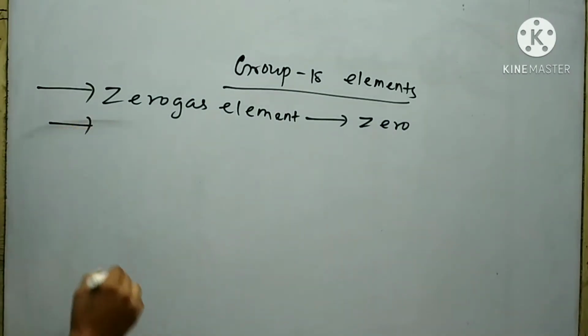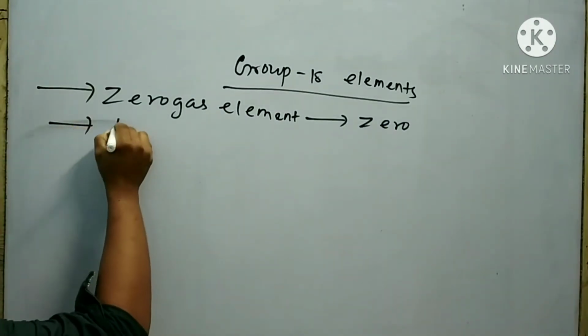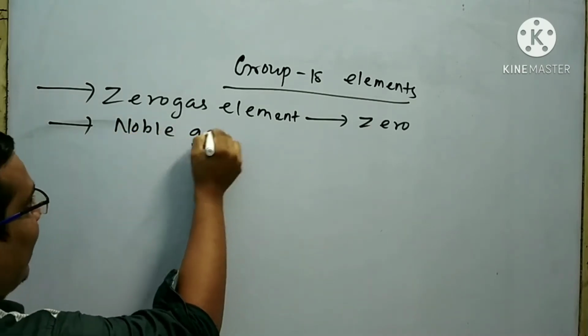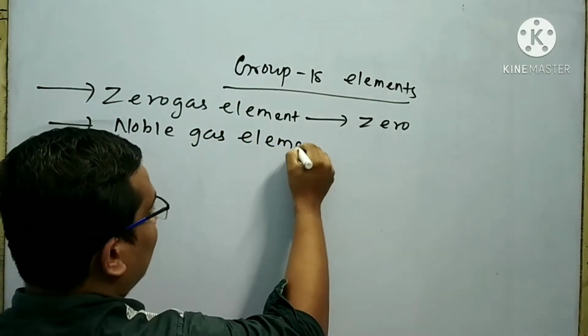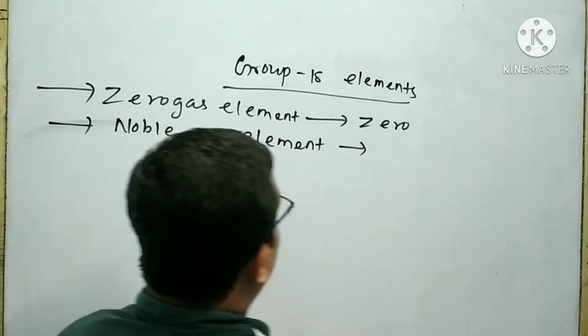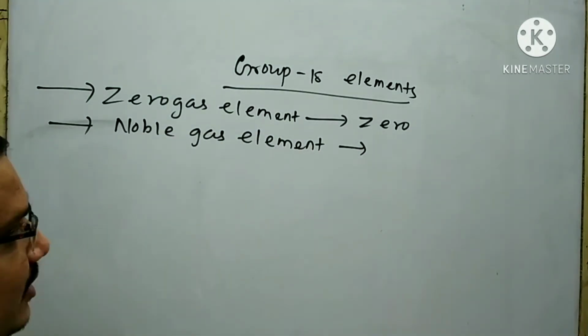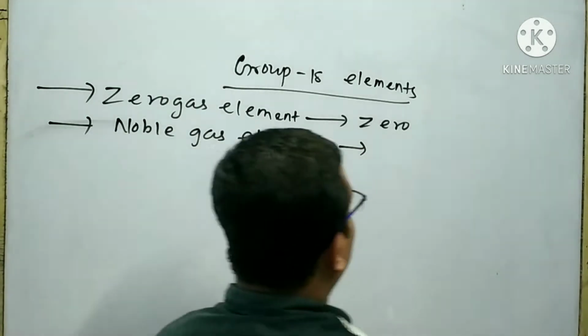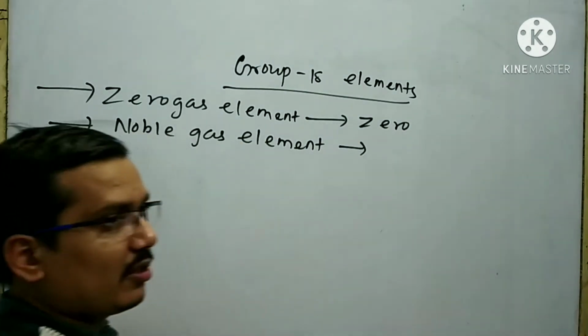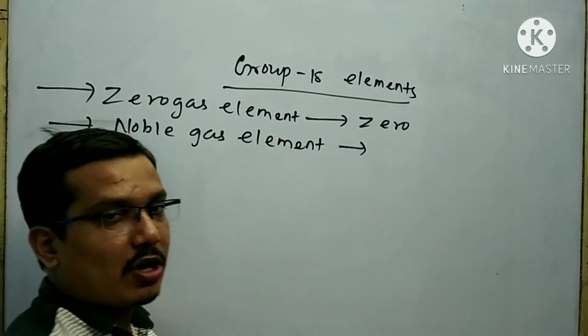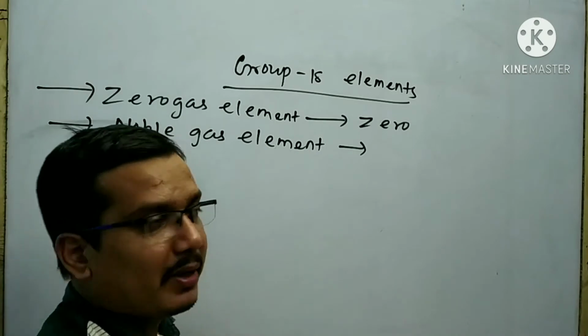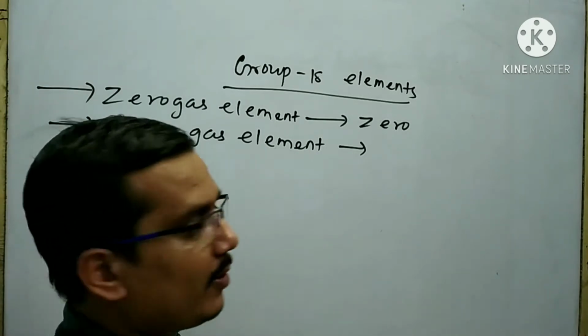Group 18 elements are also called noble gas elements because group 18 elements have stable electronic configuration. They are more stable as compared to the other elements in the modern periodic table.